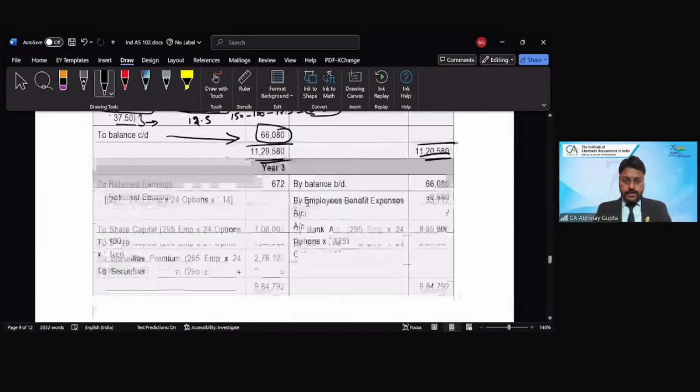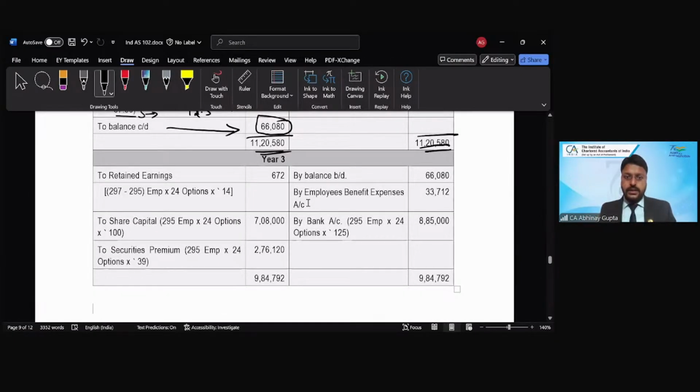Similarly, for year 3, when I'm going to settle group 3, I will arrive at the third year expense with this carry forward balance from year 2, and in year 3, for group 3, 295 employees are exercising their options, 24 is the options, and 125 is the exercise price, right? So 125 minus 100, right? Minus the fair value of the option. How much is it in the case of this group 3? What I remember is 11, I guess, right?